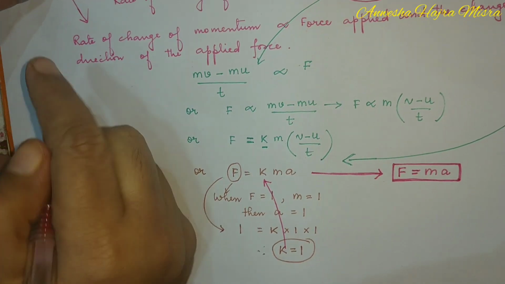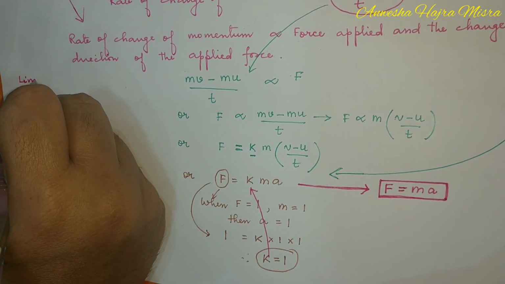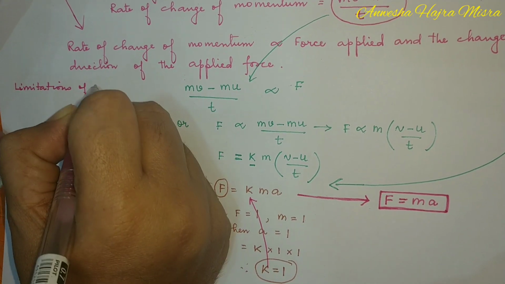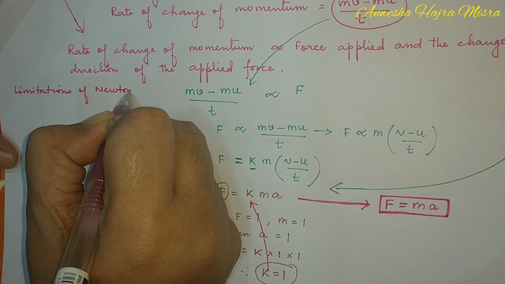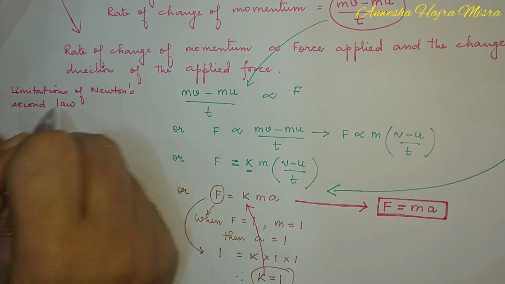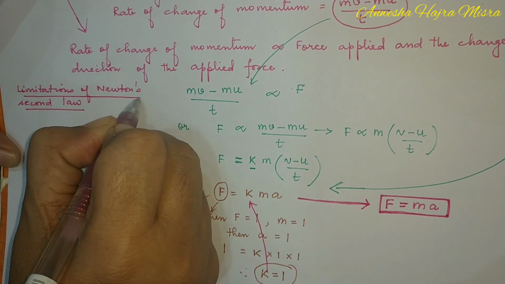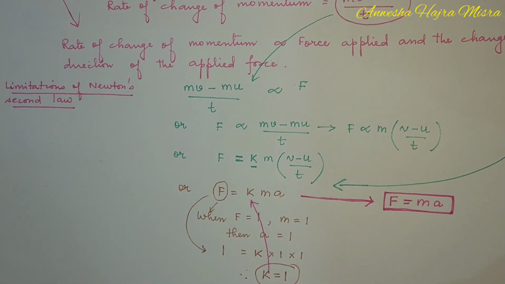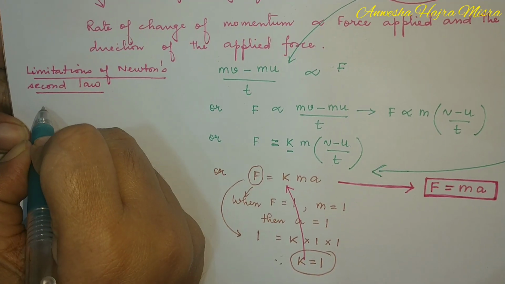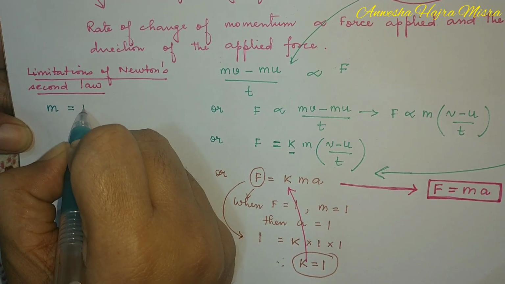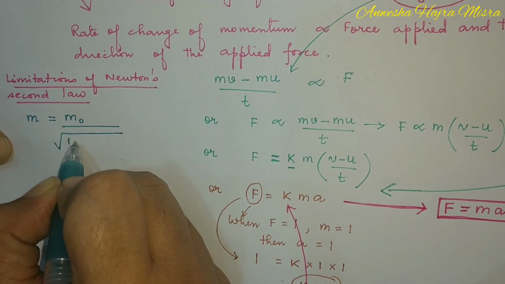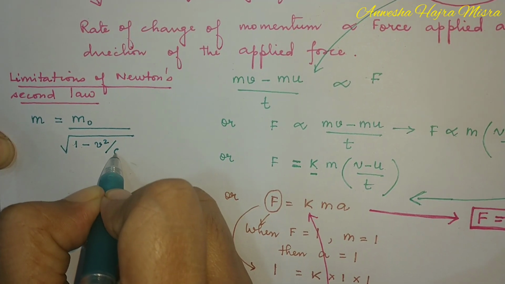Now, limitations of Newton's second law. Einstein gave us a mass velocity relation: m equals m naught divided by root over of 1 minus v square by c square.